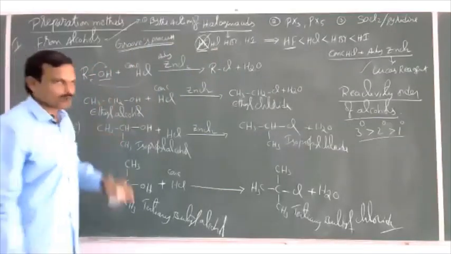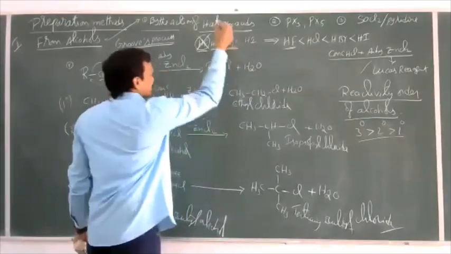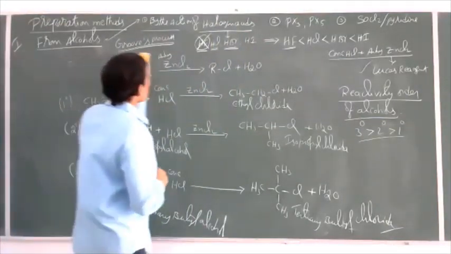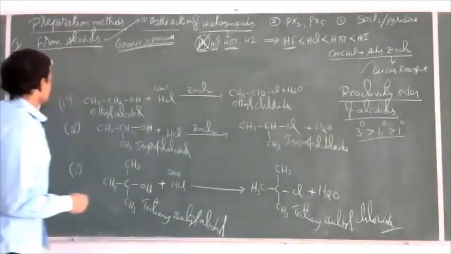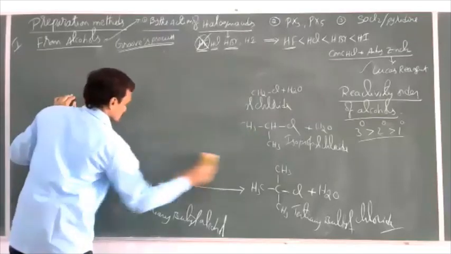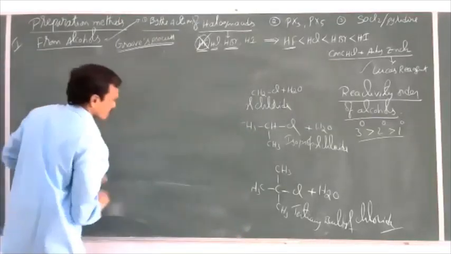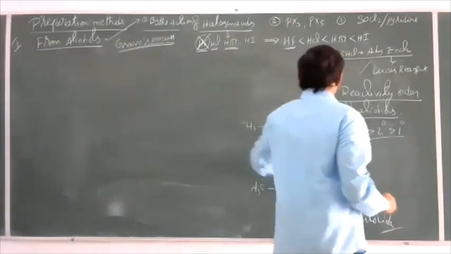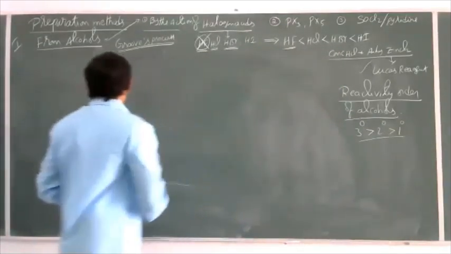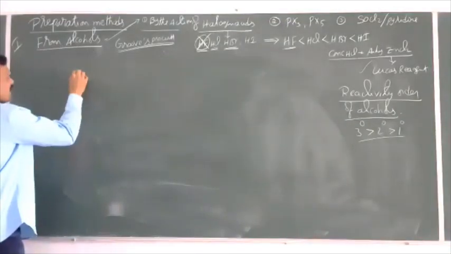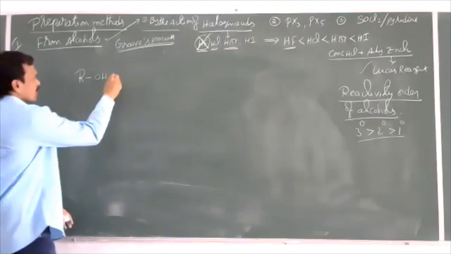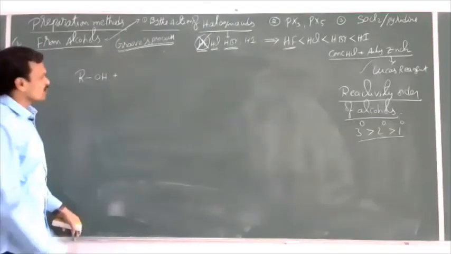Now, what about bromoalkanes? By the action of HBr, we can get bromoalkanes. Let us see that. Now, ROH, alcohol.